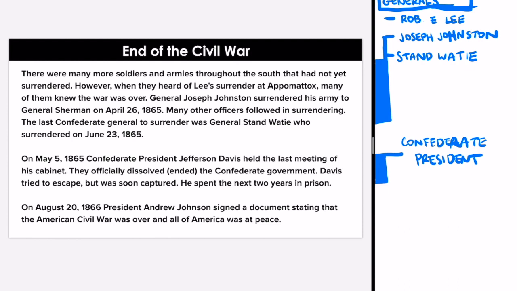So the Confederate president was Jefferson Davis, okay? He held the last meeting in his cabinet, and in this last meeting, they decided to end the Confederate government. So, Confederate President Jefferson Davis, he ends his side in a meeting with his people.